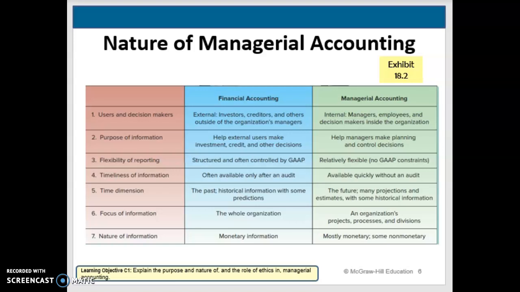When we look at this chart here, it shows us the comparison of managerial versus financial accounting. And it's showing you who uses that information. So obviously financial, we have internal people that are using it, but we also have external, whereas managerial is more internally used. The purpose of financial accounting is helping those external users make investment, credit, and other decisions. Whereas when we look at managerial accounting, we're helping the people inside the company make planning and controlling decisions. You can go down through the list and compare each of them, but you can see that there are differences in managerial accounting versus financial accounting.